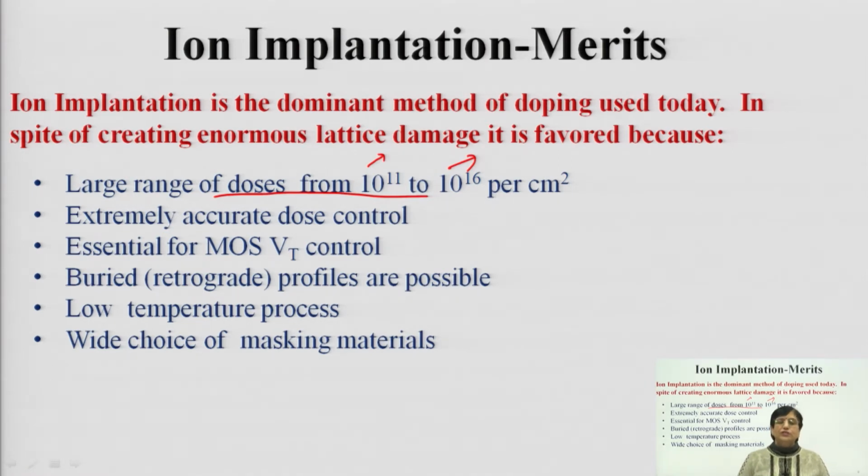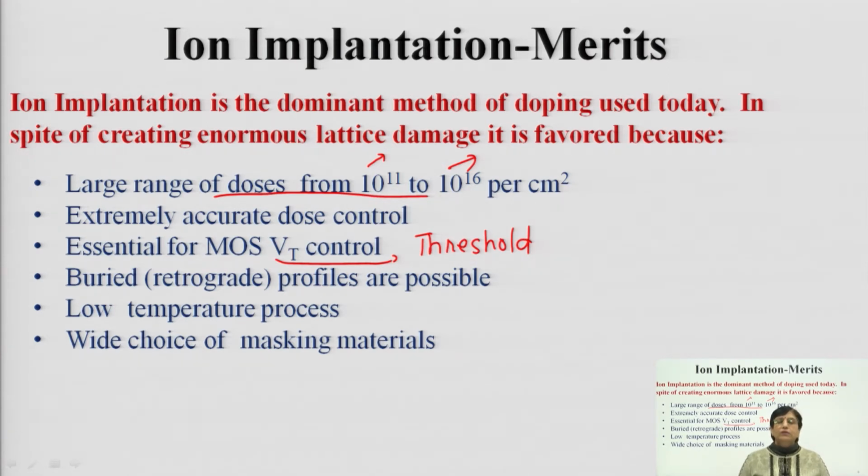Extremely accurate dosage control can be attained, which is essential for threshold voltage control of the MOS device. Threshold voltage control is very much possible. You can create buried layers, which will in turn work as traps for the minority charge carriers. They will increase the leakage current, but for high speed operating digital circuits or digital devices, you need that kind of facility to be provided.